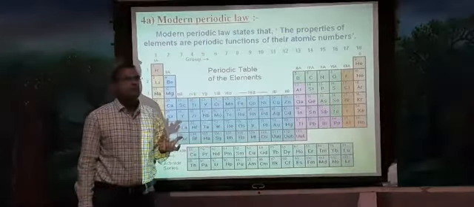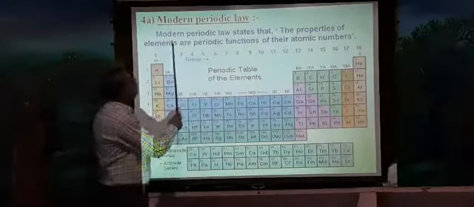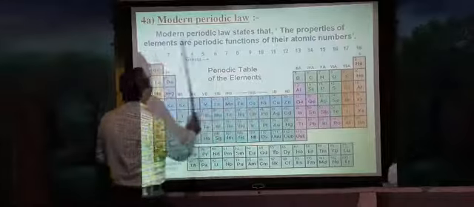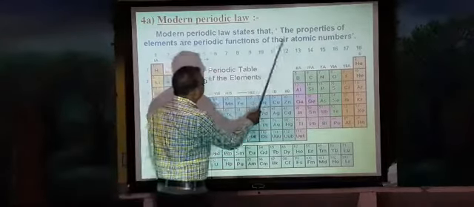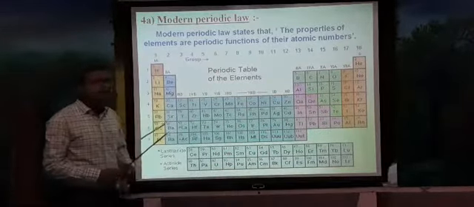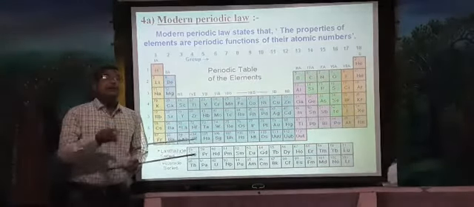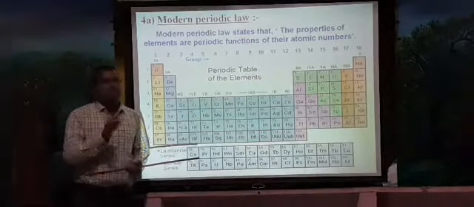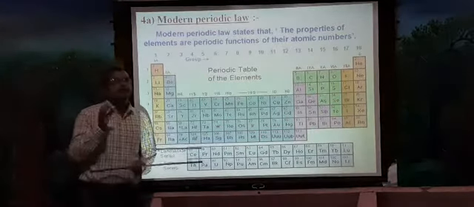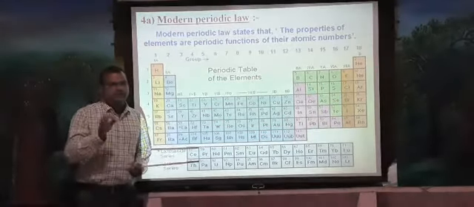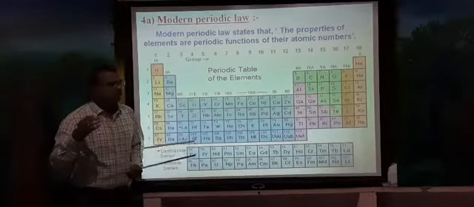But the modern periodic table states that the properties of elements are periodic functions of their atomic number. He just arranged the elements according to the increasing order of their atomic number, not masses. So here the elements are arranged in increasing order of their atomic number.